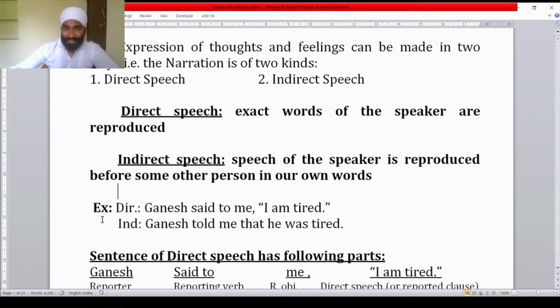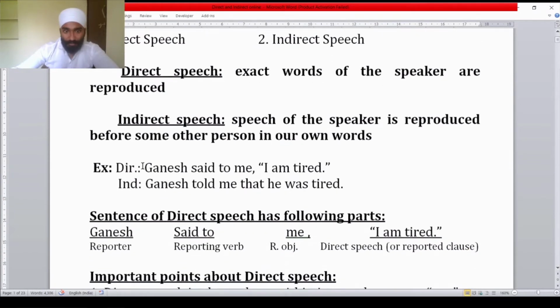So let us see one example here. Direct speech, you can see on the screen. Ganesh said to me, "I am tired." One statement is there, your friend is there, his name is Ganesh. Ganesh is saying to you, "I am tired." Ganesh said to me, "I am tired." And what will be the indirect speech? How will you say if you want to say these words of Ganesh to some other friend?